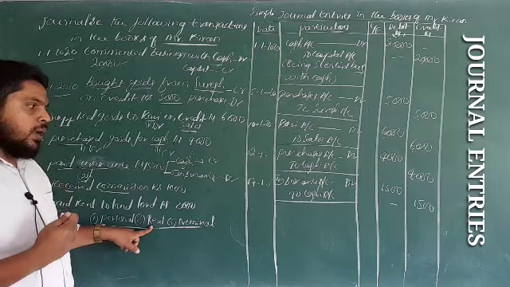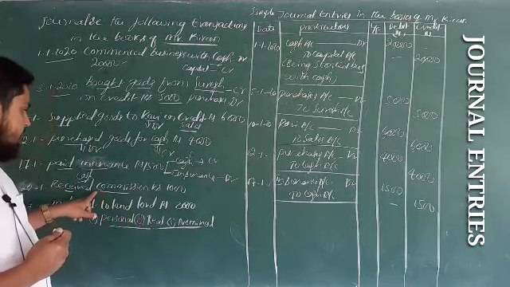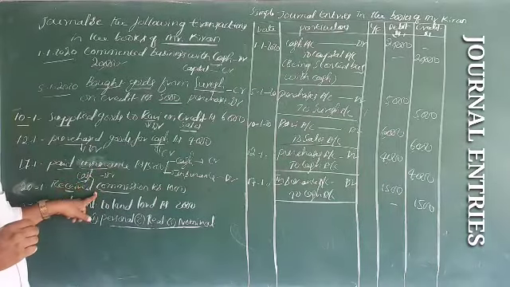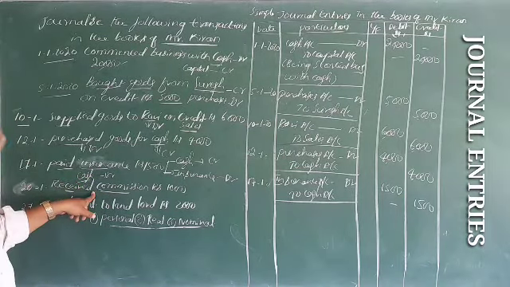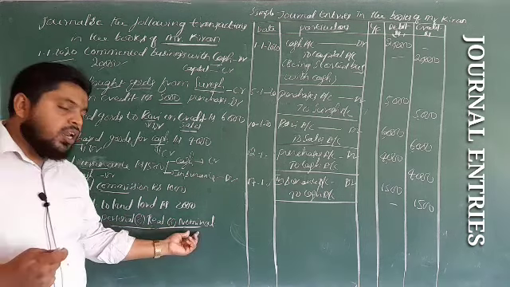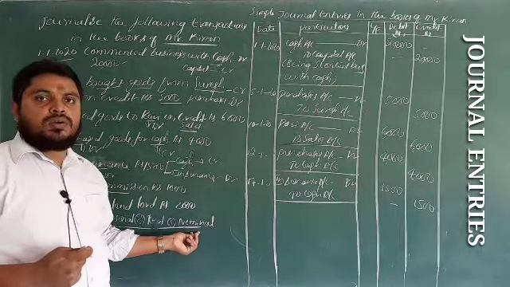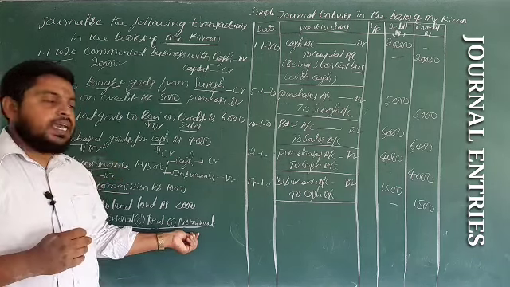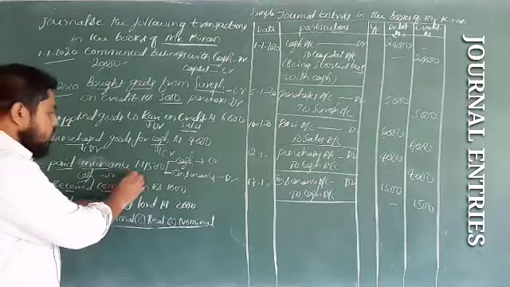So cash is debited here. And next, received commission. Receiving commission, receiving interest, all are income. So incomes come under nominal accounts. Nominal account goes credit all the incomes and gains. So commission is on the credit side.